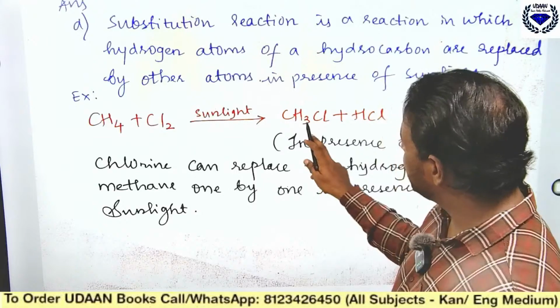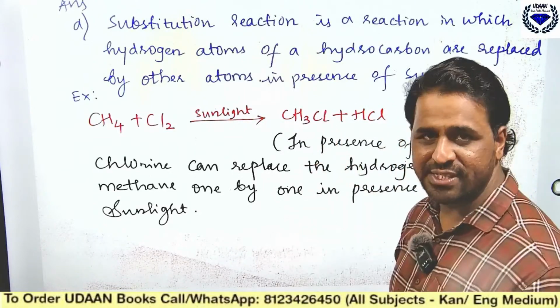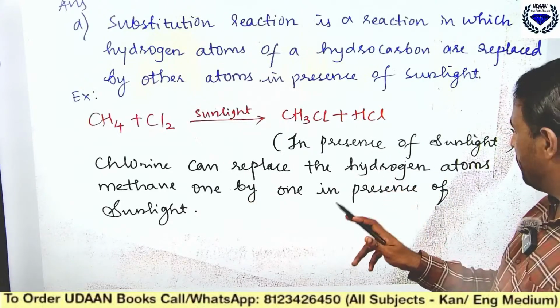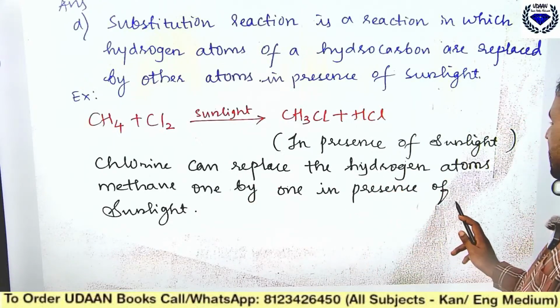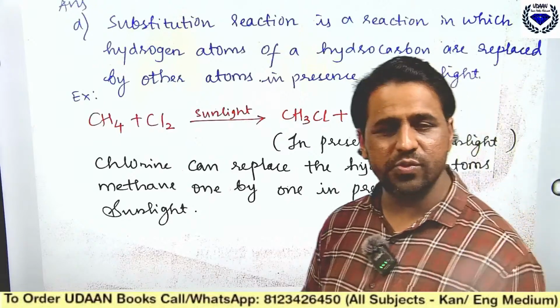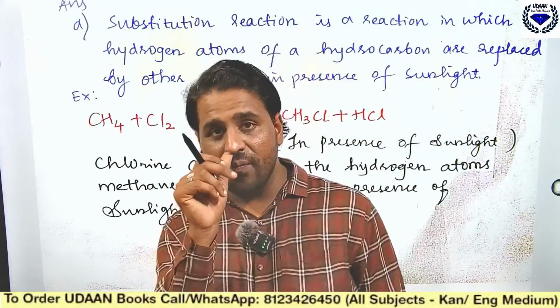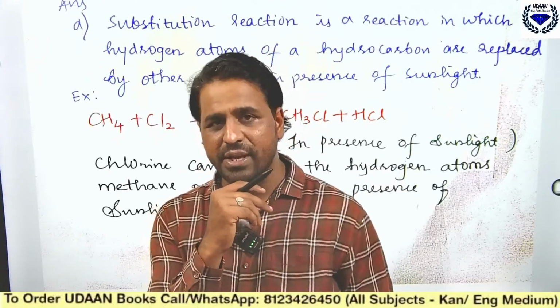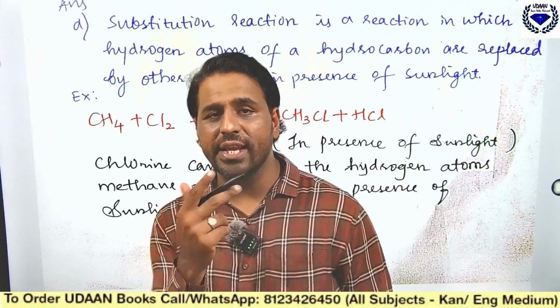Now that 1 H has gone and 3 H has come, that means chlorine can replace the hydrogen atoms from methane one by one in the presence of sunlight. So this is a substitution reaction. This is one of the most important questions that has come from carbon and its compounds. You should know all the chemical properties.